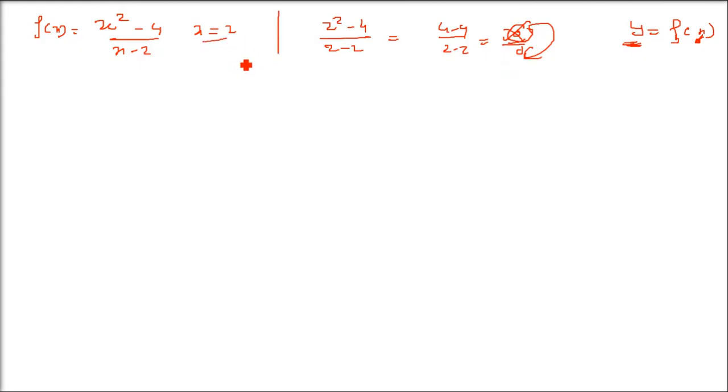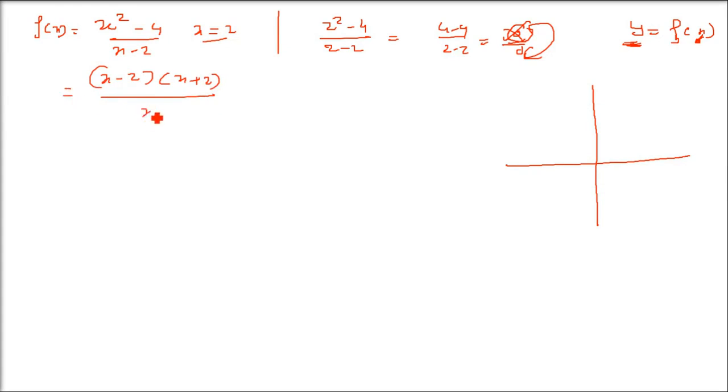So the point is, at x equals 2, this function is showing some problem. If I make this function f(x) equal to x square minus 4 by x minus 2, I can always write this. This function is very easy. Later we'll see some more typical questions. So see here, x square minus 4 by x minus 2, what does it mean? We can estimate that this function can be written in an algebraic way. I can write x square minus 4 as x minus 2 times x plus 2, divided by x minus 2.